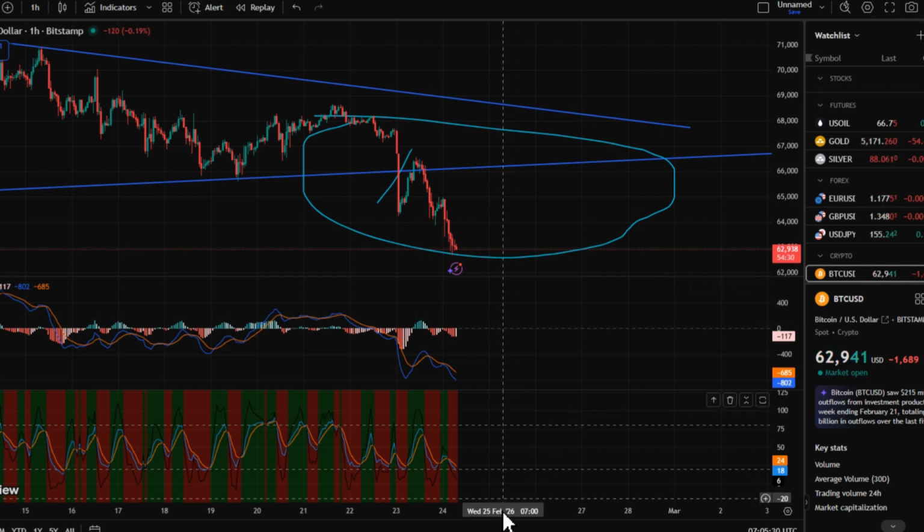The first resistance above is a rebound point after the breakdown, around the 66,500 area. Further up is the lower boundary of the triangle, which is also the breakout point. If price still cannot reclaim it, then it is a typical retest for continued shorting. Only when price returns inside the triangle and stabilizes above it, will the bearish logic be invalidated?